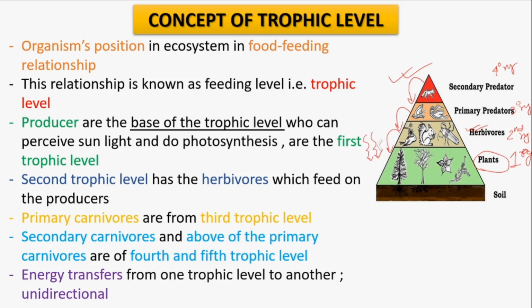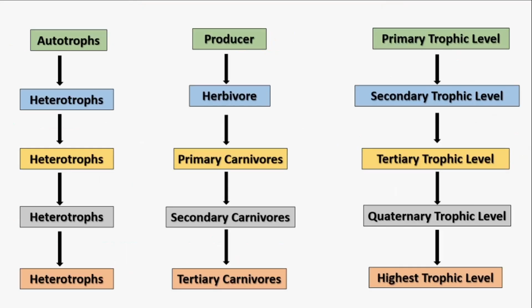So energy transfers from plant to herbivores, then herbivores to primary predators, primary to secondary predators, and if there is one more trophic level, it might be the tertiary predator. So the transfer of energy from one trophic level to another is always unidirectional.